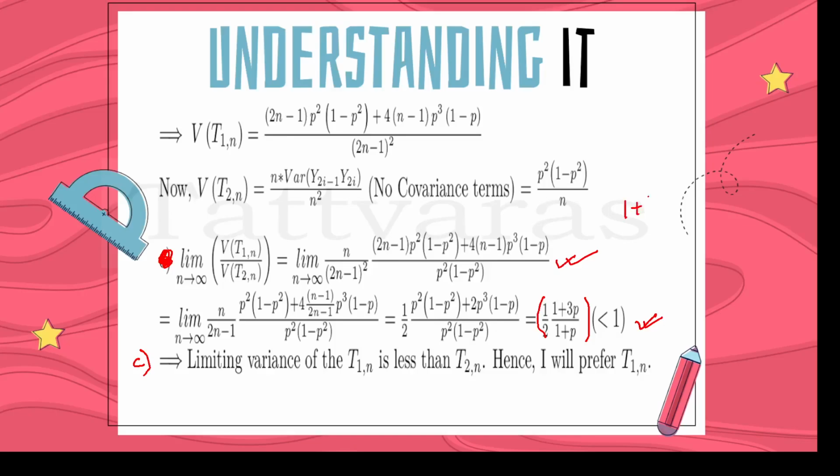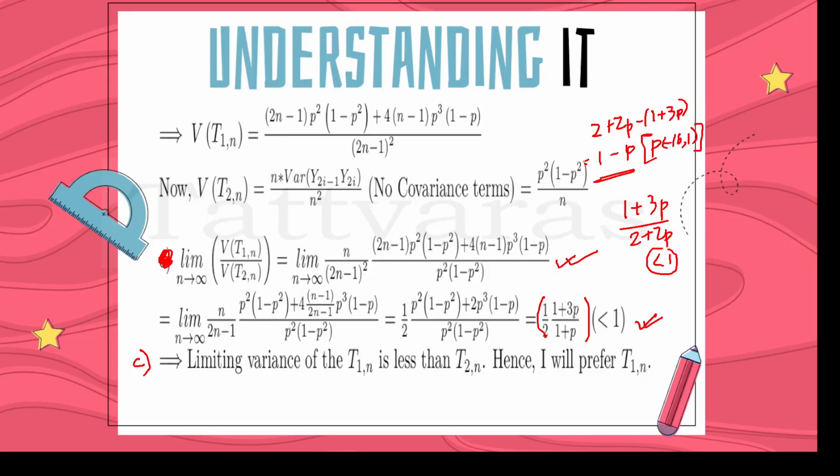Now (1 plus 3p) divided by (2 plus 2p) is definitely less than 1. If we just subtract, 2 plus 2p minus (1 plus 3p) comes as 1 minus p, and we know that p belongs to (0, 1). Thus, this ratio is less than 1. So this is the answer for the second part.